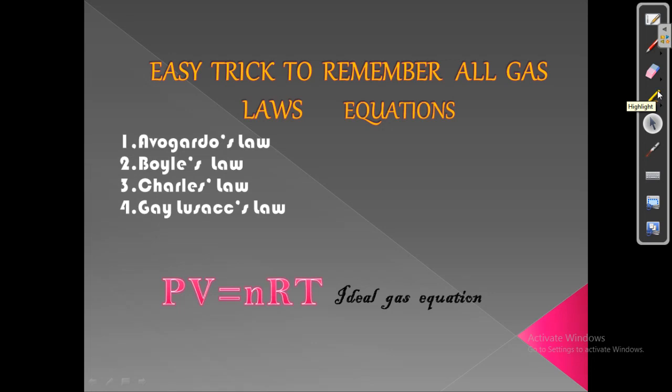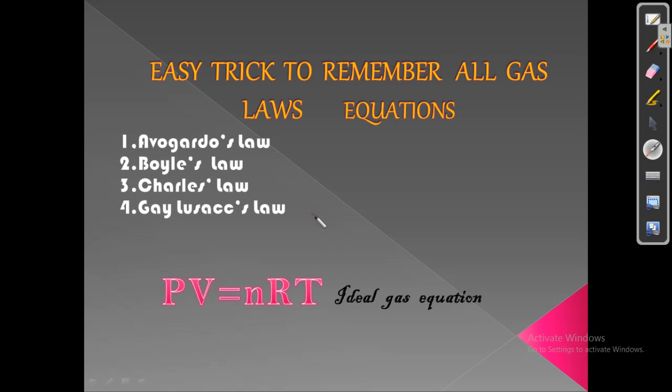The ideal gas is such a gas which obeys all these four gas law equations, but such a gas in nature doesn't exist, because it is very difficult to obey all the gas laws at the same time.